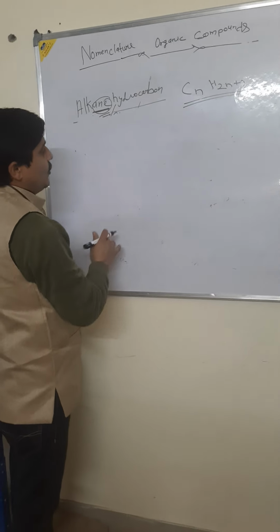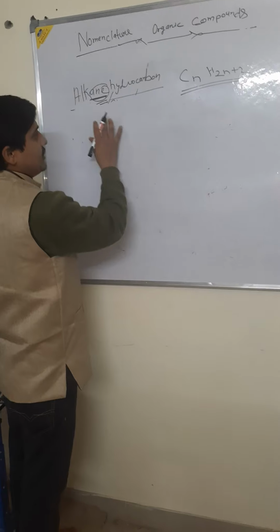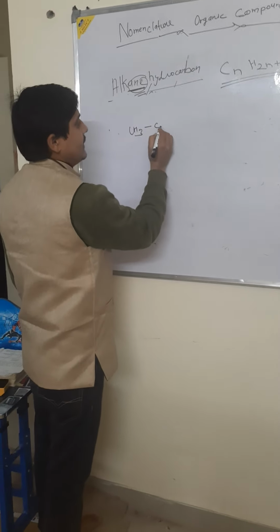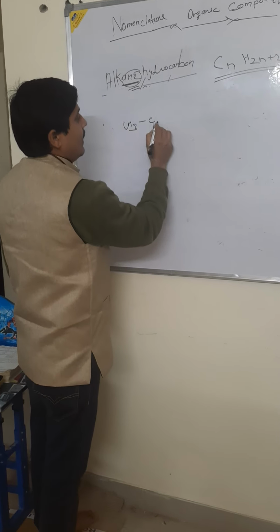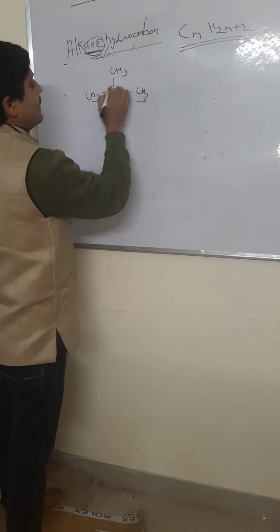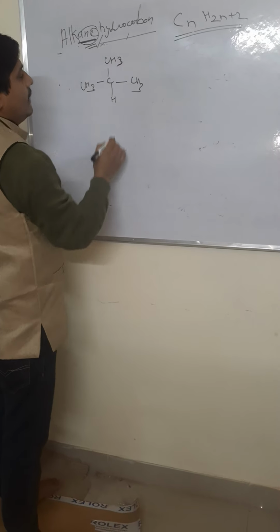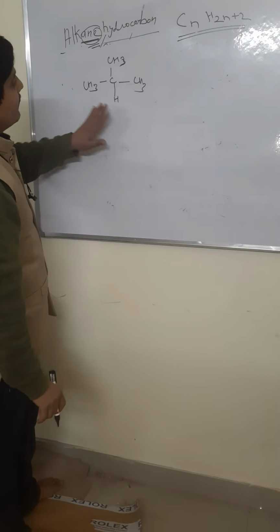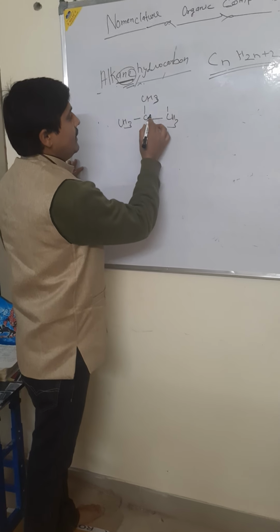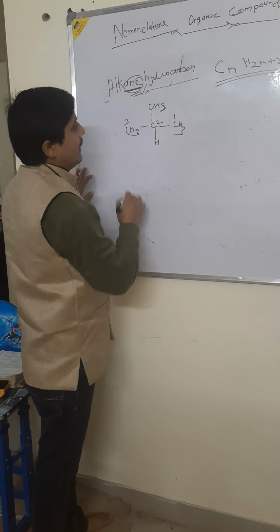Isobutane is also a chain of alkane. This is methyl group and CH group and CH3 group. This is CH3. And how to do numbering? Number 1, 2, 3.